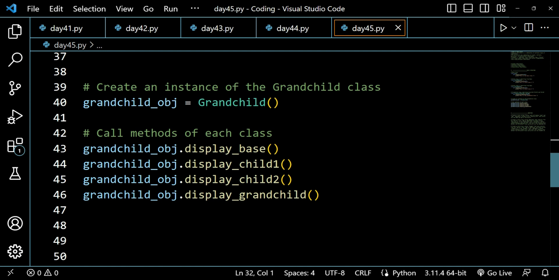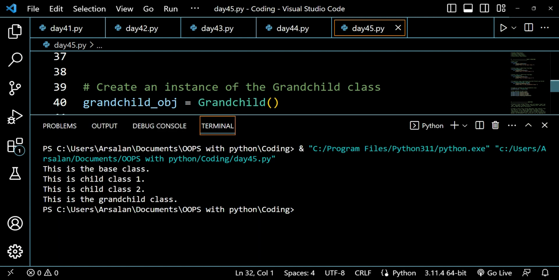We have just two types of inheritances here, so this is an example of hybrid inheritance. So I hope that you have understood this. If you run this code, you will be getting the values according to the inheritance.